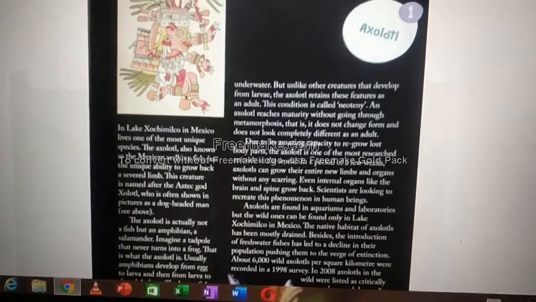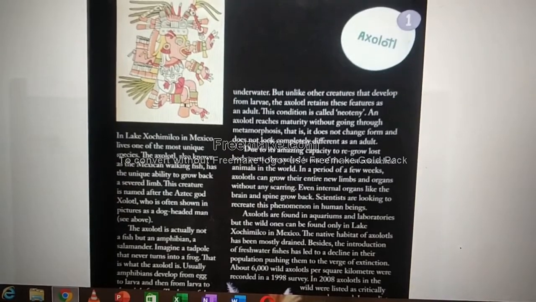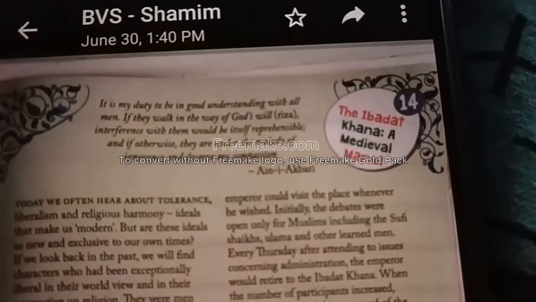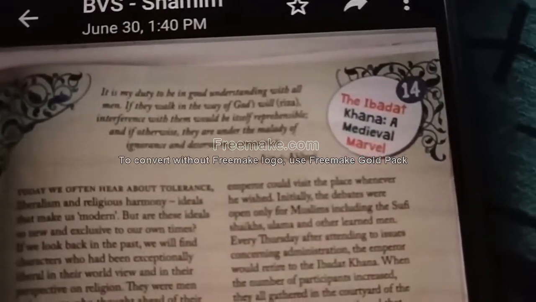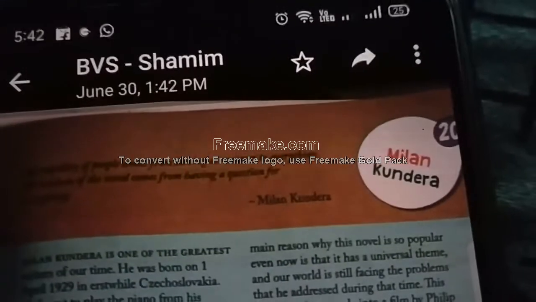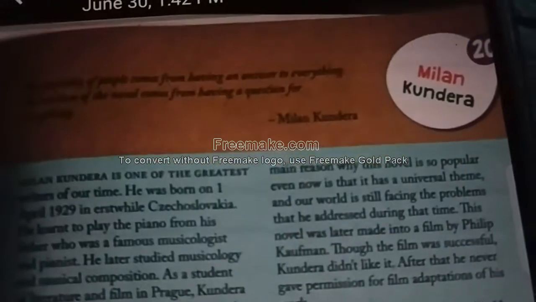Okay. We'll see those videos. We'll see the videos for the first chapter, Axolotl, then The Ibadat Khana, a medieval marvel, chapter number 14, and then Milan Kundera. These 3 chapters we are going to see.